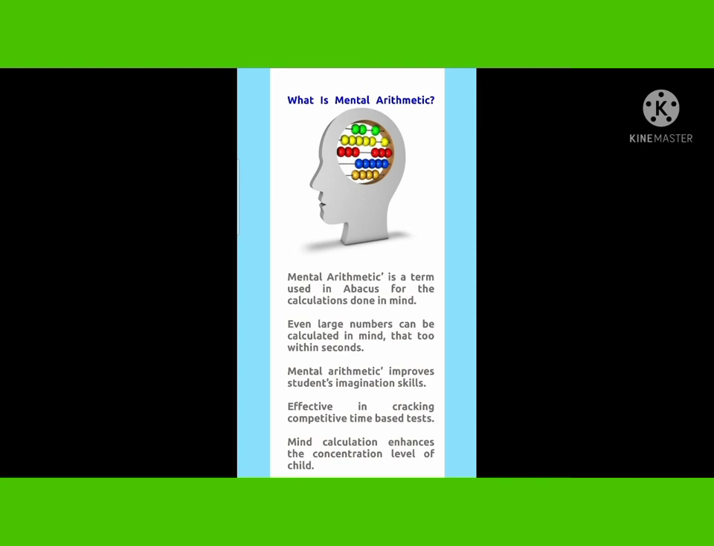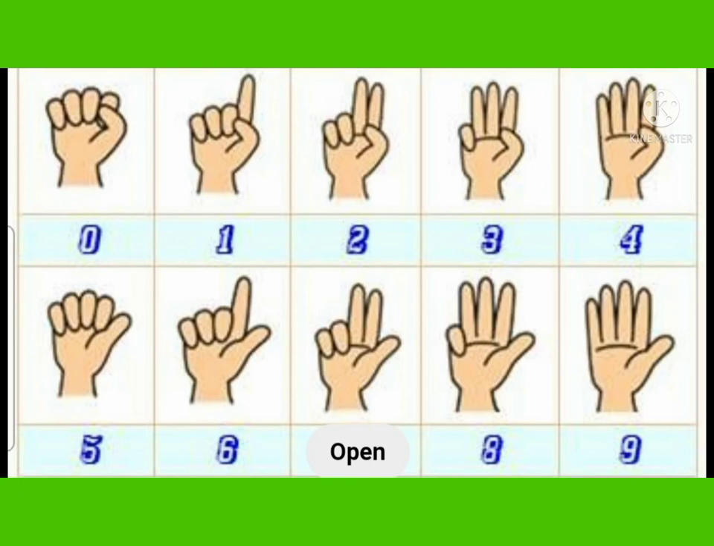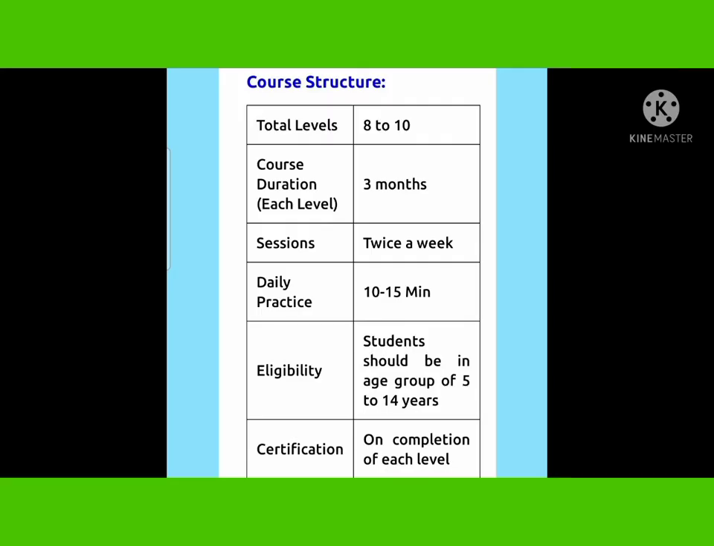And what is the importance of mental arithmetic? Mental arithmetic is a term which is used in the abacus for the calculation. All the calculations are done in the mind itself. Now, this is the importance of abacus. We teach the fingering system and the speed of the fingering system. So it helps you to improve very fast in your academics also.